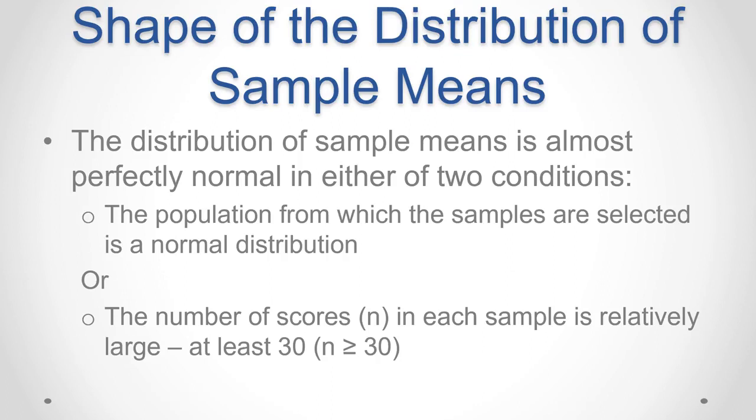The shape of the distribution of sample means is almost perfectly normal in either of two conditions. The population from which the samples are selected is a normal distribution, or the number of scores n in each sample is relatively large, at least 30, or n greater than or equal to 30.